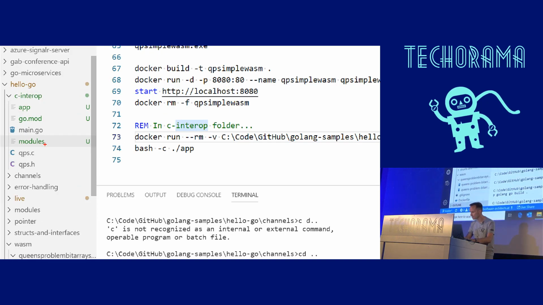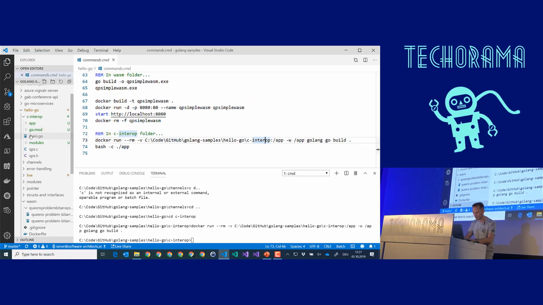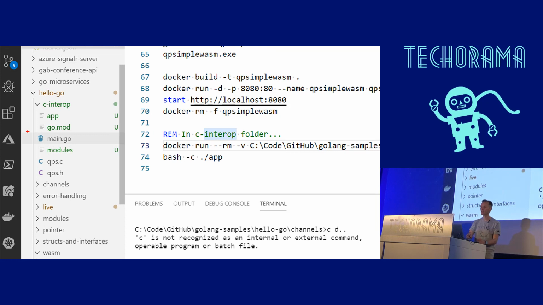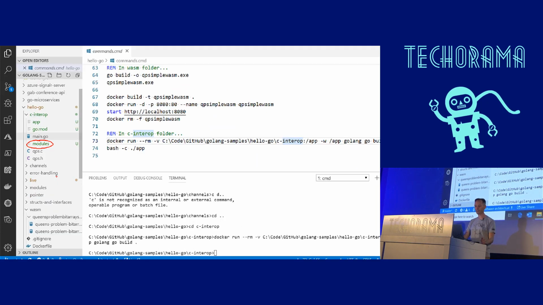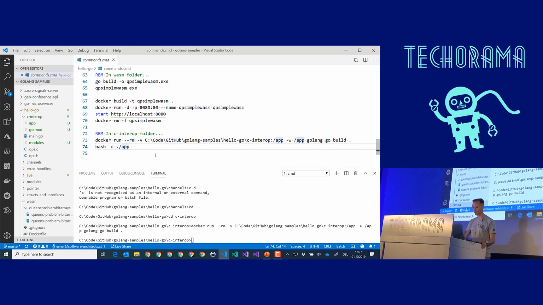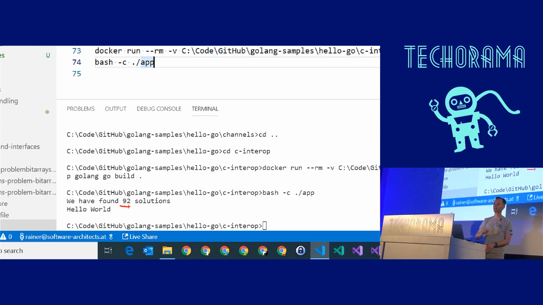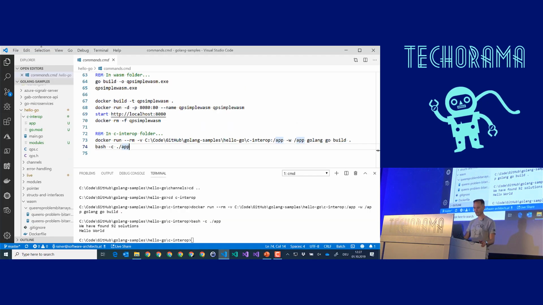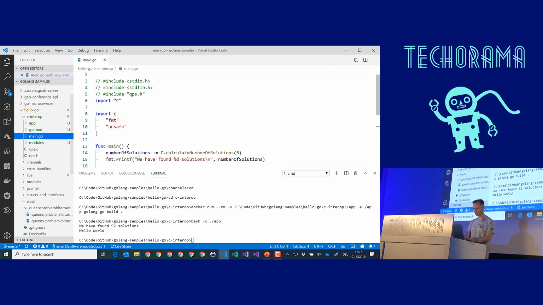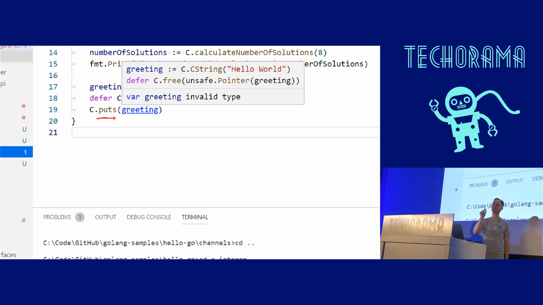Oh, I called it modules. That doesn't really make sense, but yeah, okay, that's fine. This one is the executable. It's not a C DLL that then loads a DLL into something; we get a single executable, and the C code is baked into this executable, and now we can run this guy. Of course, I compiled it for Linux, so I have to use bash for that, no problem. And I hope, yes, it works perfectly fine. We found 92 solutions. That's a correct solution for the 8 queens problem. And we see hello world because in my Go code, I also demonstrate the calling of the standard C function puts. Okay?